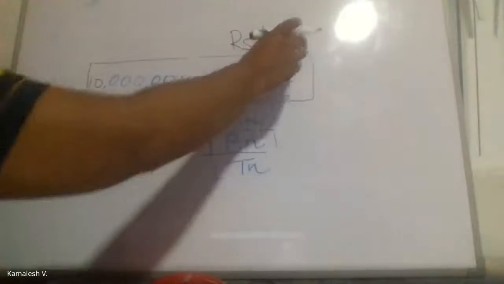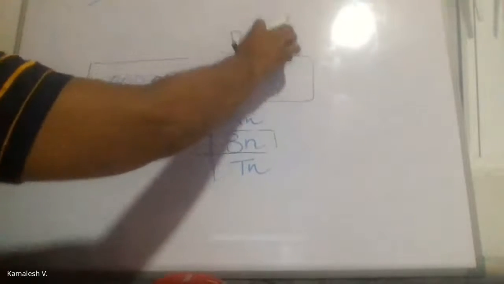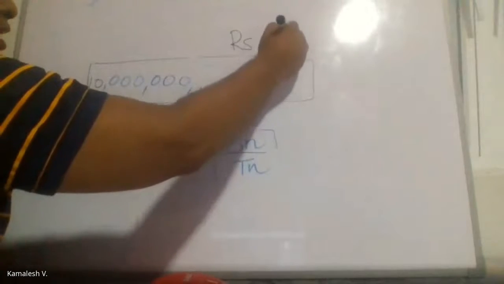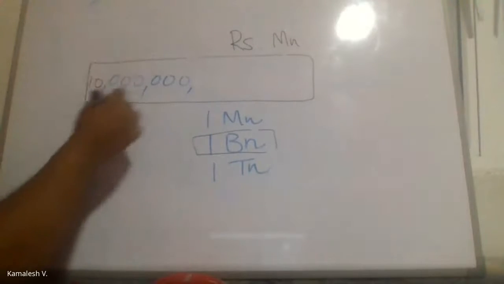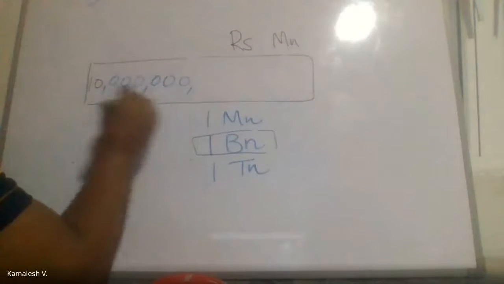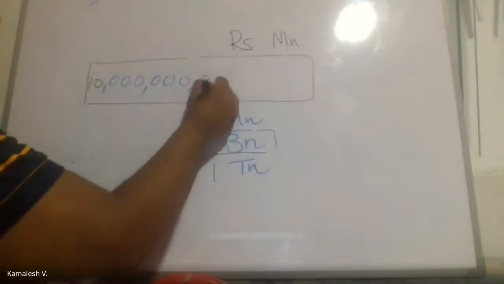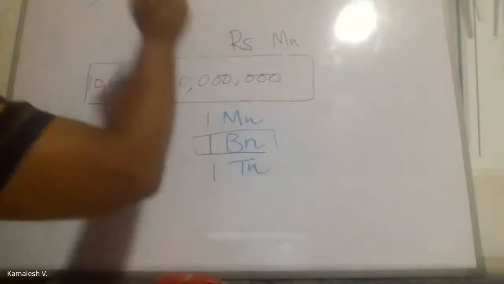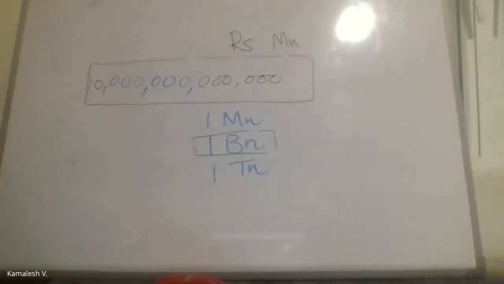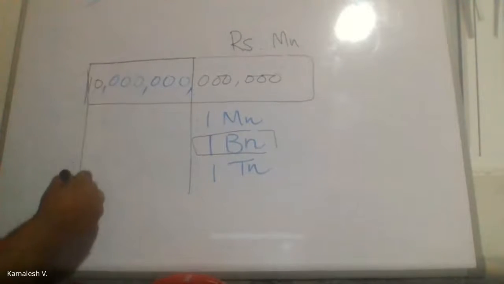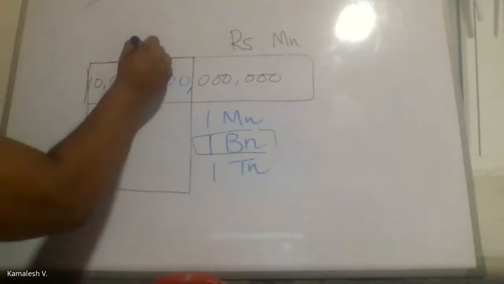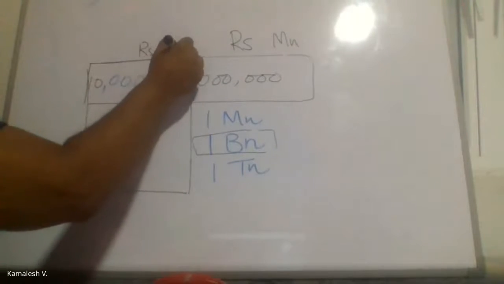Very good. Simple as that. So when I say rupees in million, when I read this number, I will have this and I will put another 6 zeros. That's all. So the reader will see only this, but on top they will see rupees million.